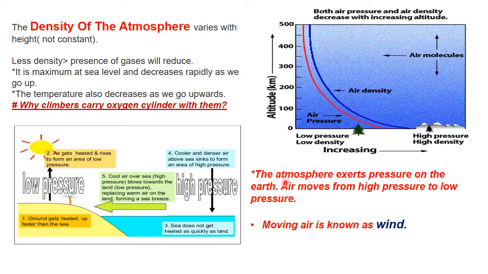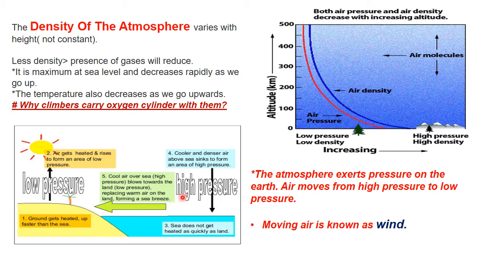Now the next one is the difference in pressure results in the moving air, which is called wind. Now we have a high pressure area, say in the sea. What happens when we have heat, when we have the presence of the sun? The ground will heat up faster than the water. You can do this in your house also. Go in the balcony, take a mug of water, and leave it there. You will see the surface of the balcony will heat up faster than the water in the mug. Similar things happen: the water in the sea will take time to heat up, but the ground will heat up faster.